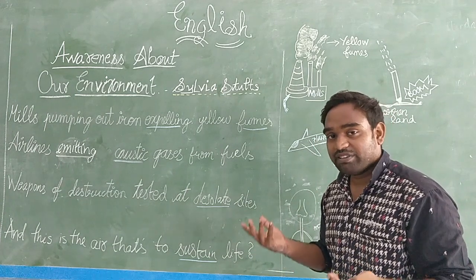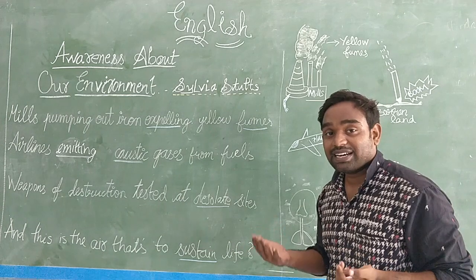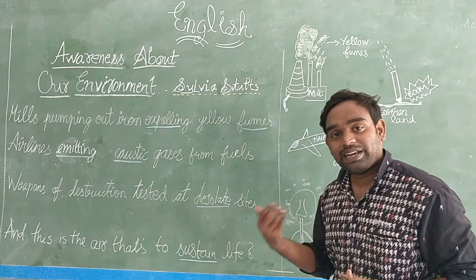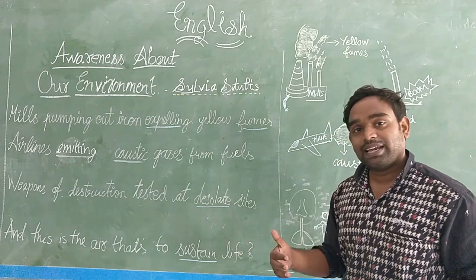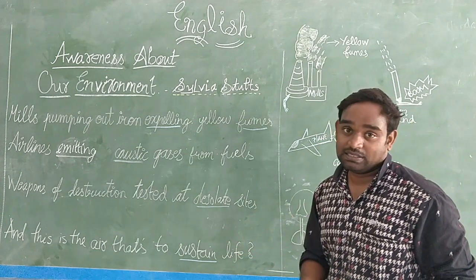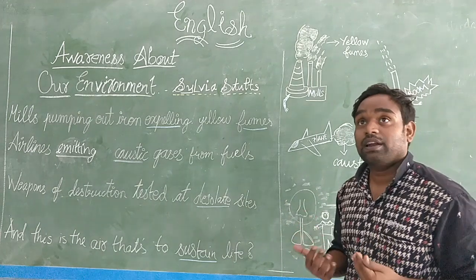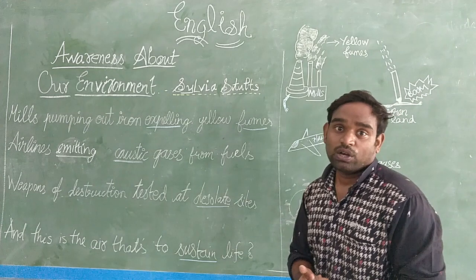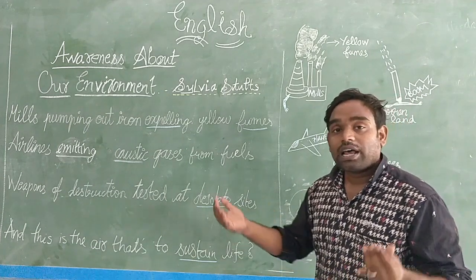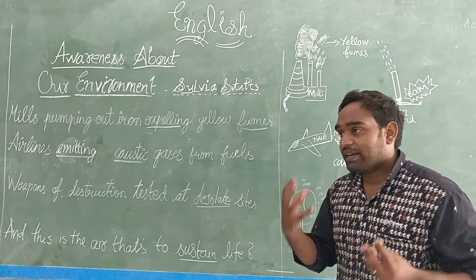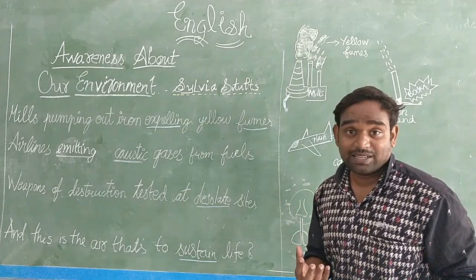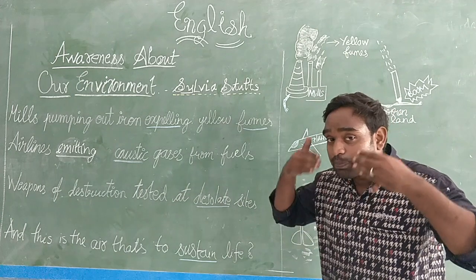organisms, living creatures will get disturbed. Their lives will get disturbed. Some may die due to poisons, some may get paralyzed, some may get blinded. Many things can happen due to poisons. Am I right, children? So our air must be clean, because we need air to live. We need to breathe air.